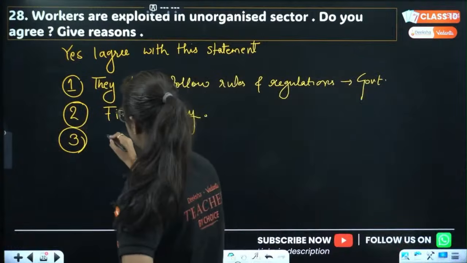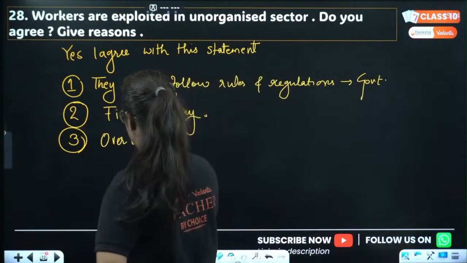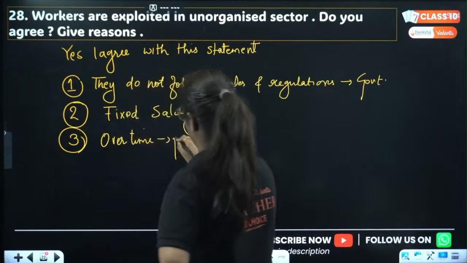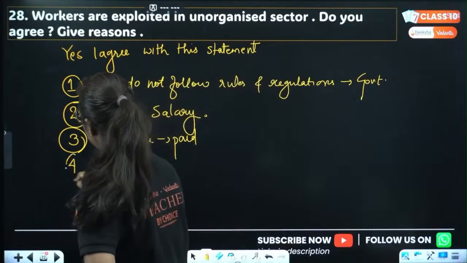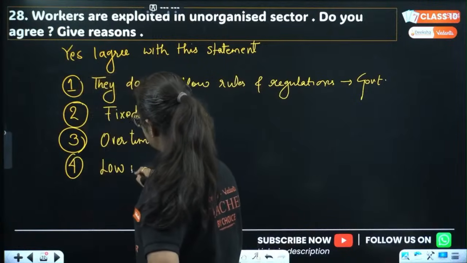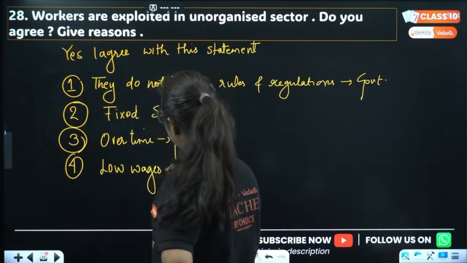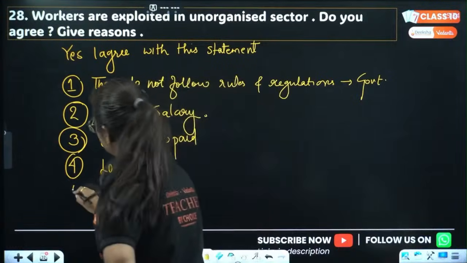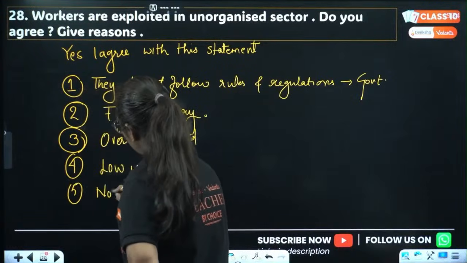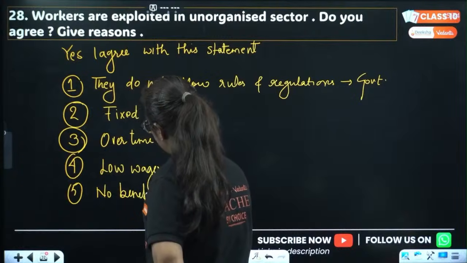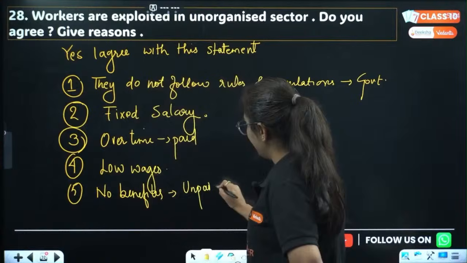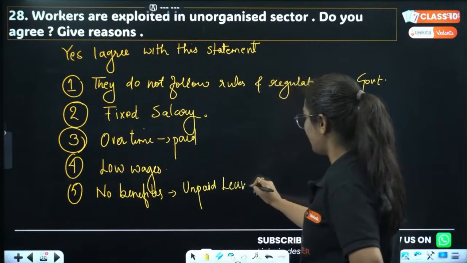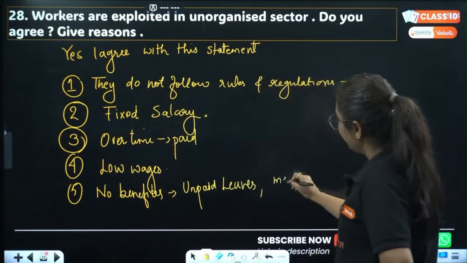If ever they work overtime, they are not paid. But in organized sector, if we work, we are paid. Then we give low wages to the people who are working in unorganized sector. There are no benefits provided to the person, for example unpaid leaves, no paid leaves, no medical facilities.